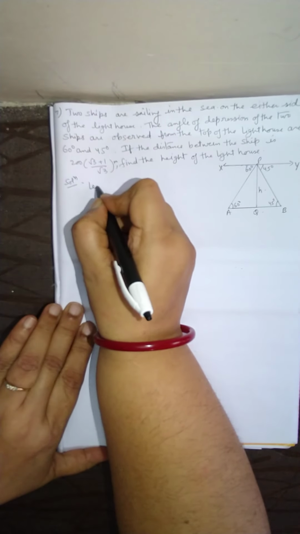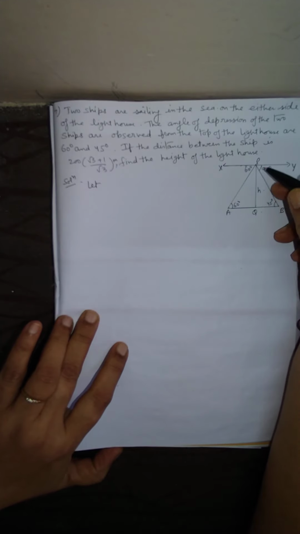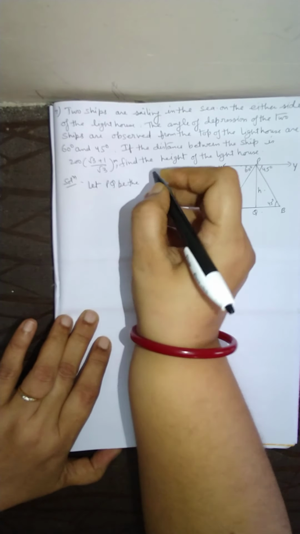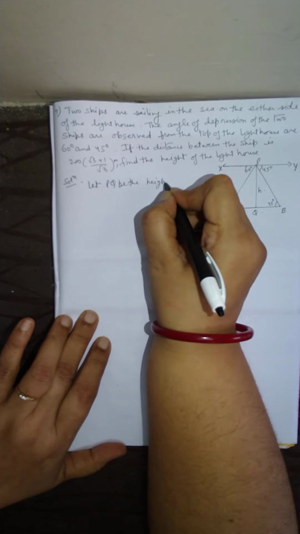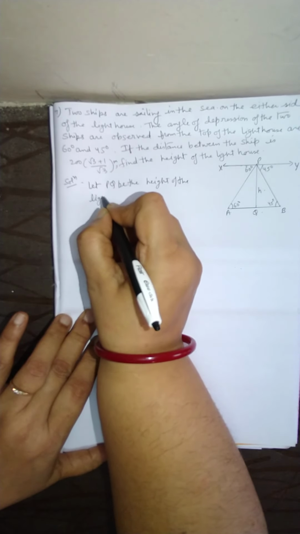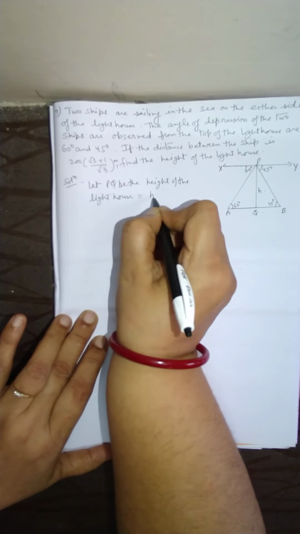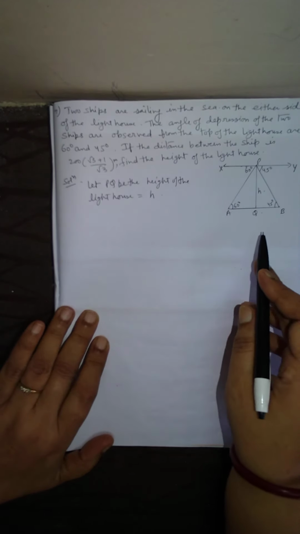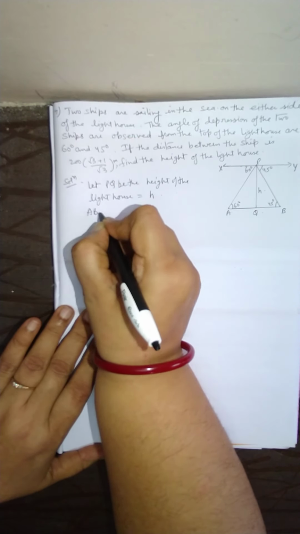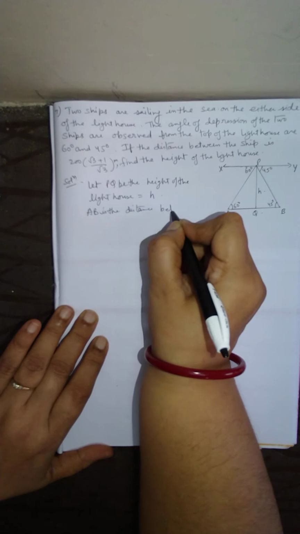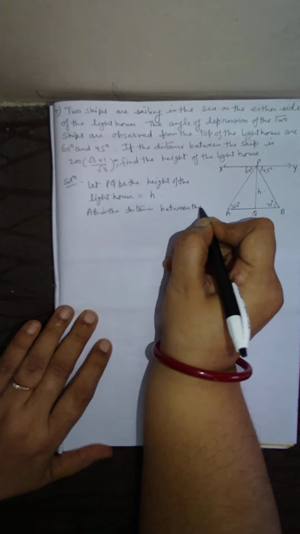So let PQ be the height of the lighthouse, that is equal to H, and AB is the distance between the two ships.